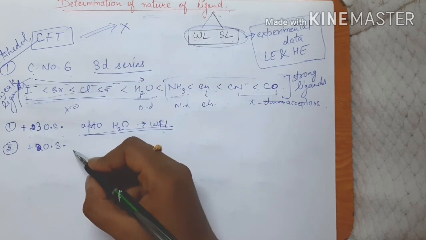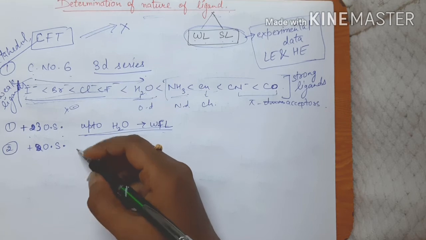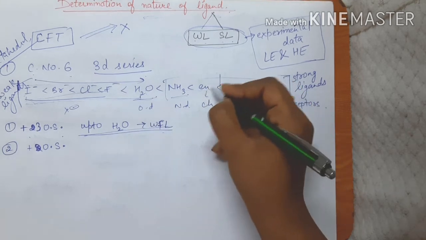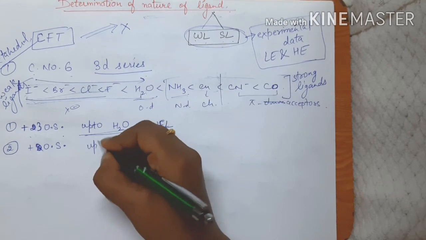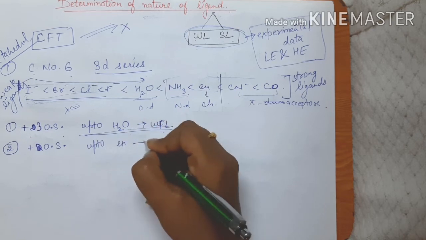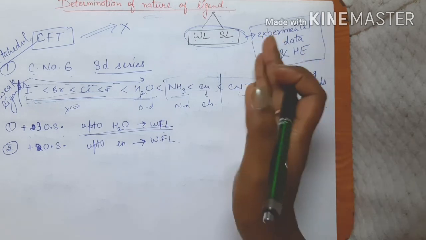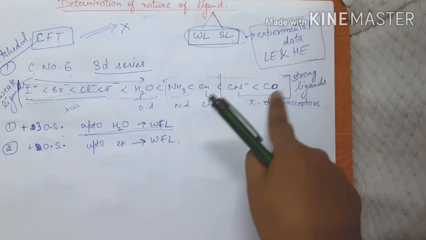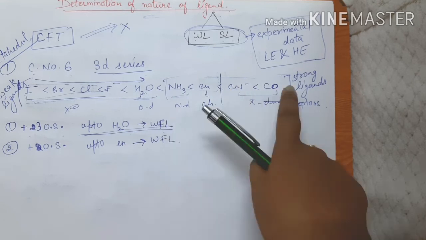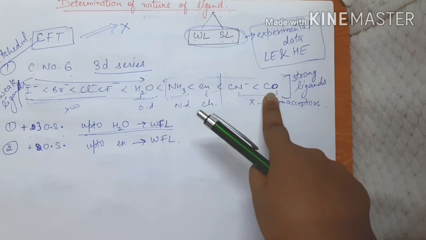Now for the +2 oxidation state, up to en, they are going to behave as weak field ligands, and then CN negative, CO, towards this end, after en, all are going to behave as strong field ligands.